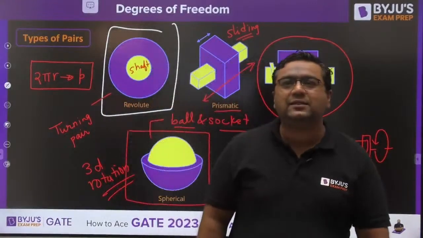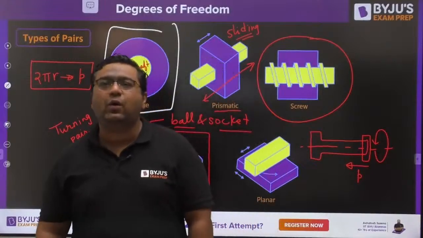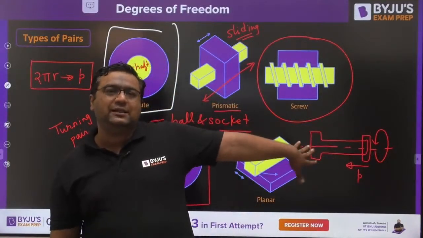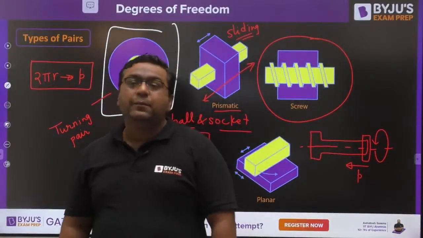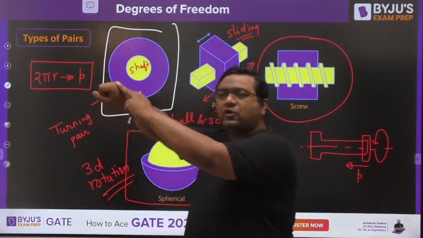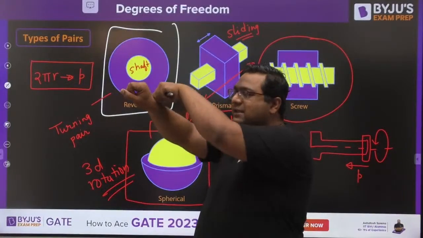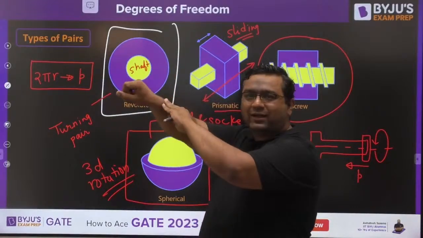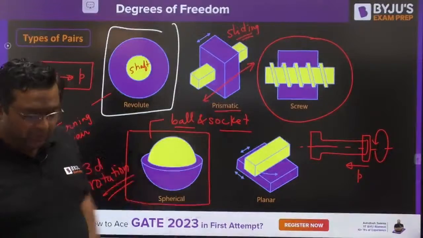So my dear, yes, Nagaraju, good afternoon. Dear Ranjit, is spherical pair considered lower or higher pair? Dear, lower pair. Ranjit, I have not discussed lower and higher pair in this session till now, but it would be covered under lower pair. Why? Because my dear, this part of your hand with this arm is not connected at a point. This is connected at a surface only. So between this and this, there is no point contact. This is surface contact only. So it is said to be a lower pair, but still I am coming on to lower and higher pair.